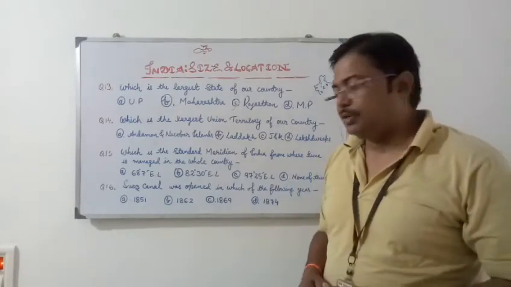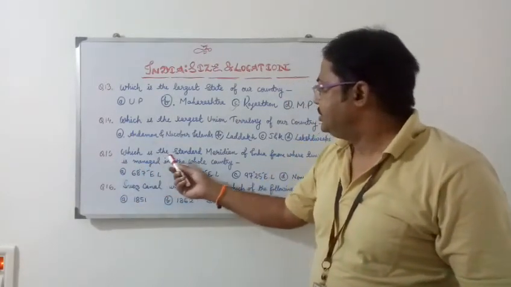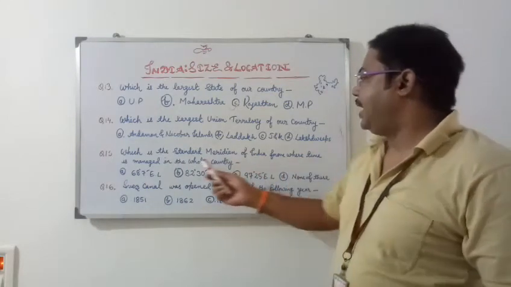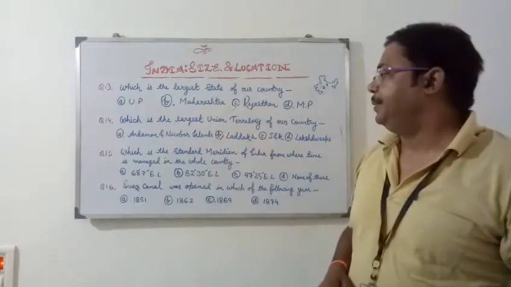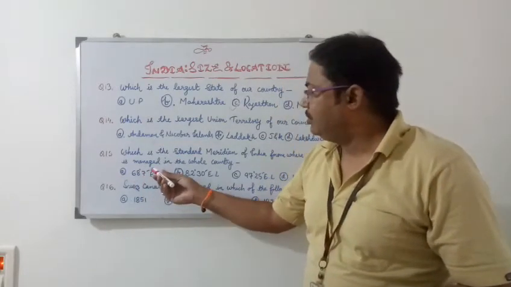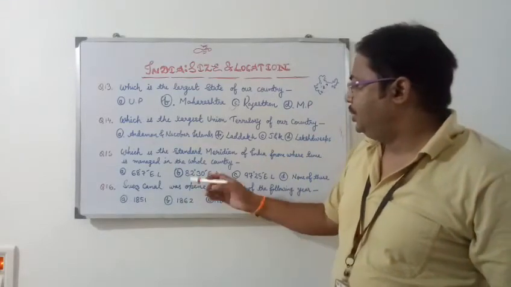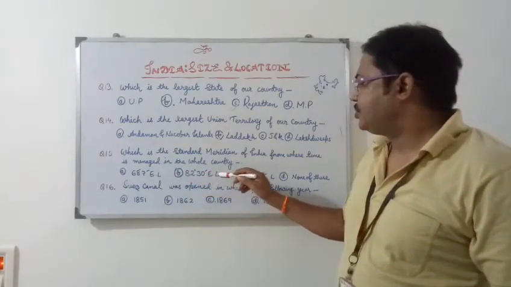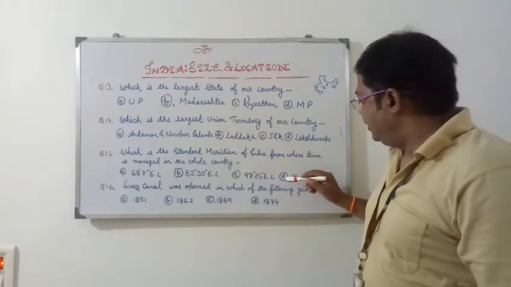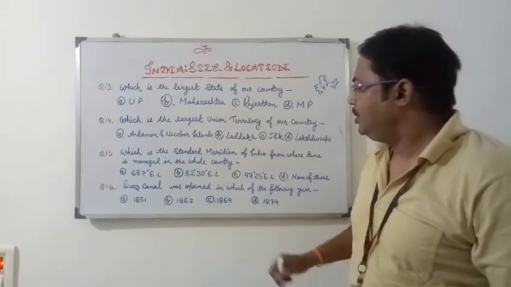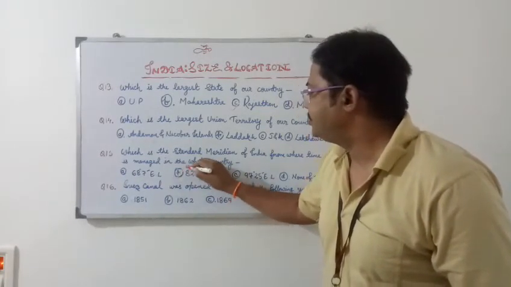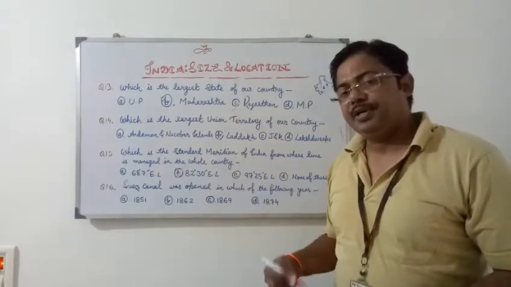Now the next question is question number 15. Which is the standard meridian of India from where time is managed in the whole country? And the options are here: A. 68 degree 7 minute east longitude, B. 82 degree 30 minute east longitude, C. 97 degree 25 minute east longitude, D. none of these. Here the answer will be option B, 82 degree 30 minute east longitude.